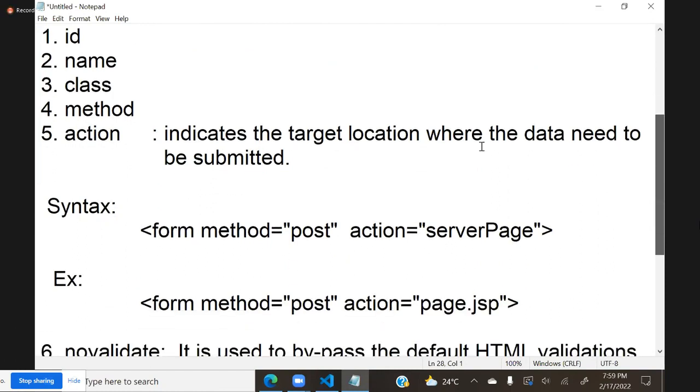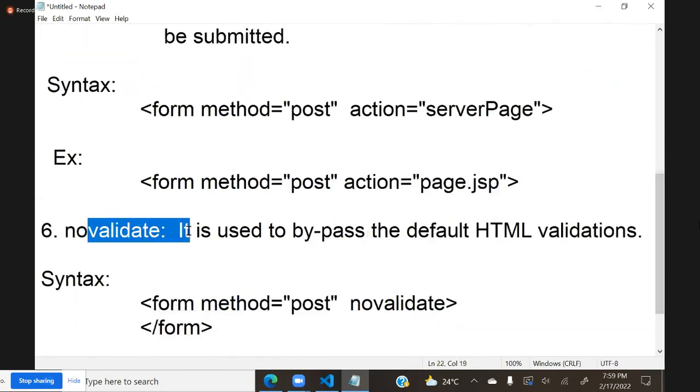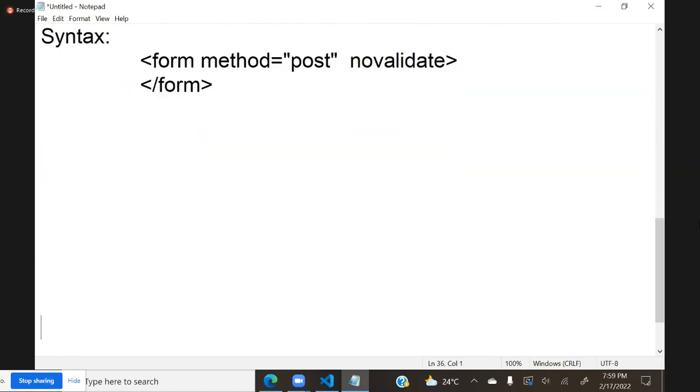The major ones are method, which is very important, action is important, and no validate. This is designing form. Now once you know how to design form, we have to learn how to design form elements, meaning inside form, how to design elements.